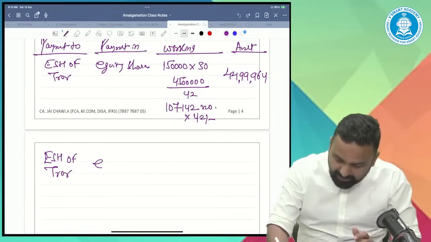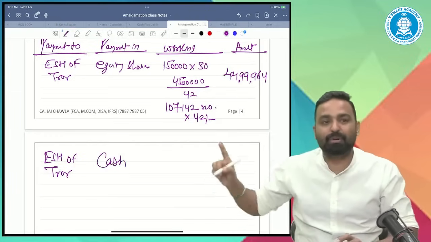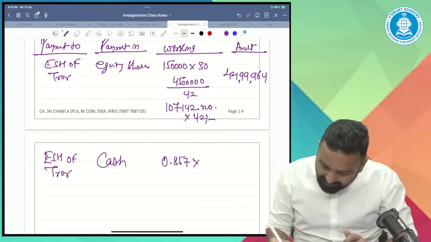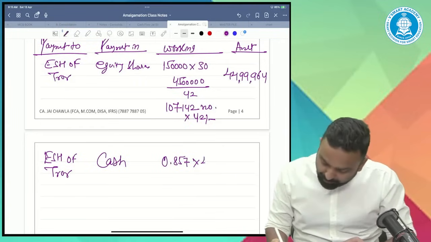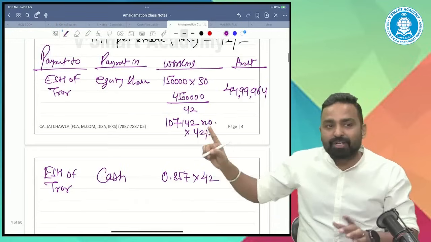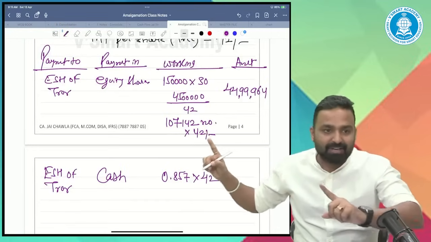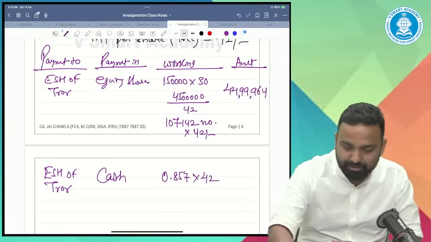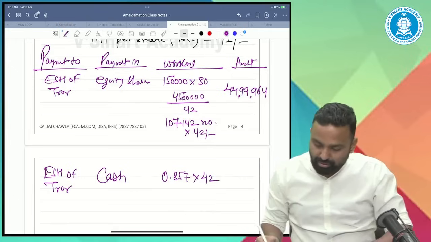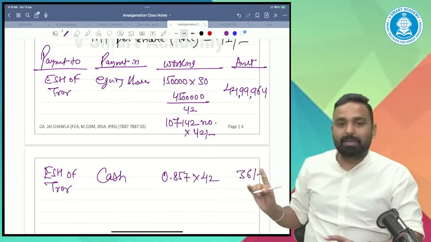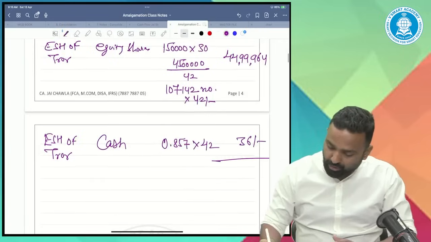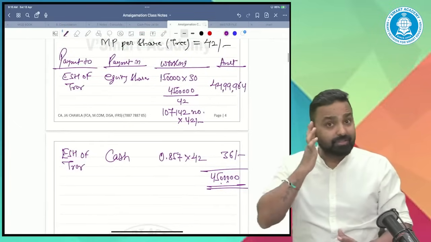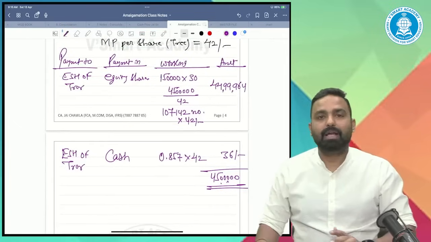Payment in cash also, because of the fraction. What was the fraction? 0.857 multiplied by 42. If for 1 share I'm going to issue a share of 42, for the fraction also I will give 42 rupees worth of cash. 0.857 into 42 comes to approximately 36 rupees. So the total comes to 45 lakhs only. Guys, have you understood this concept?